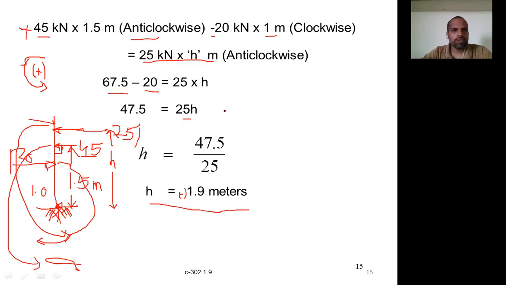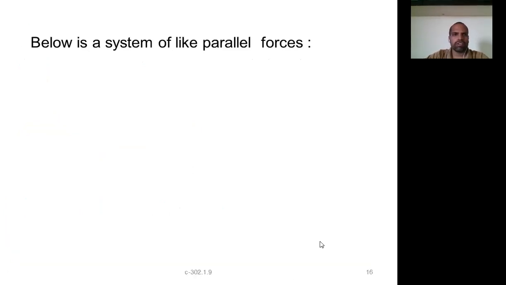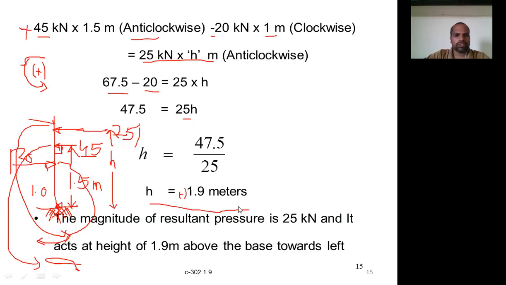Okay, so this is about applying Varignon's theorem here and finding the unknowns. This is one of the applications of Varignon's theorem. The magnitude of the resultant pressure is 25 kilonewton and it acts at a height of 1.9 meters above the base towards the left. Right. So this is about applying the Varignon principle of the theorem of moments.